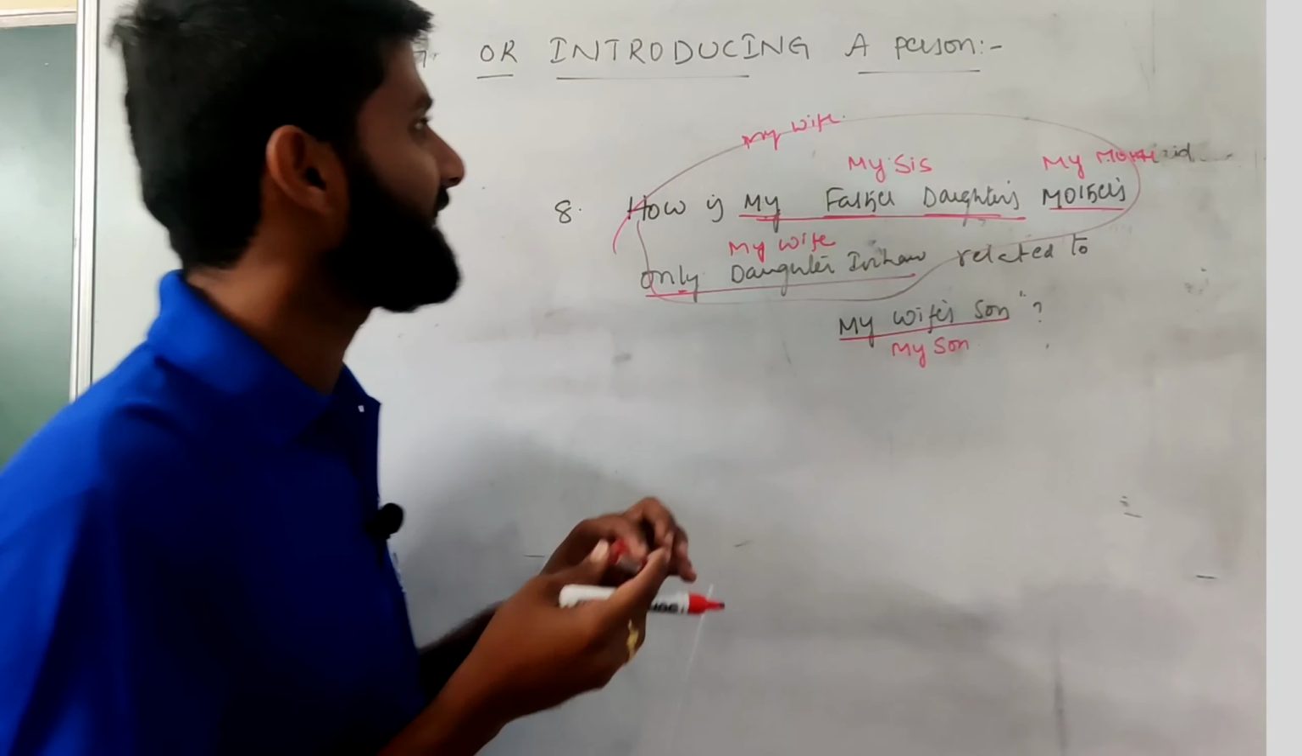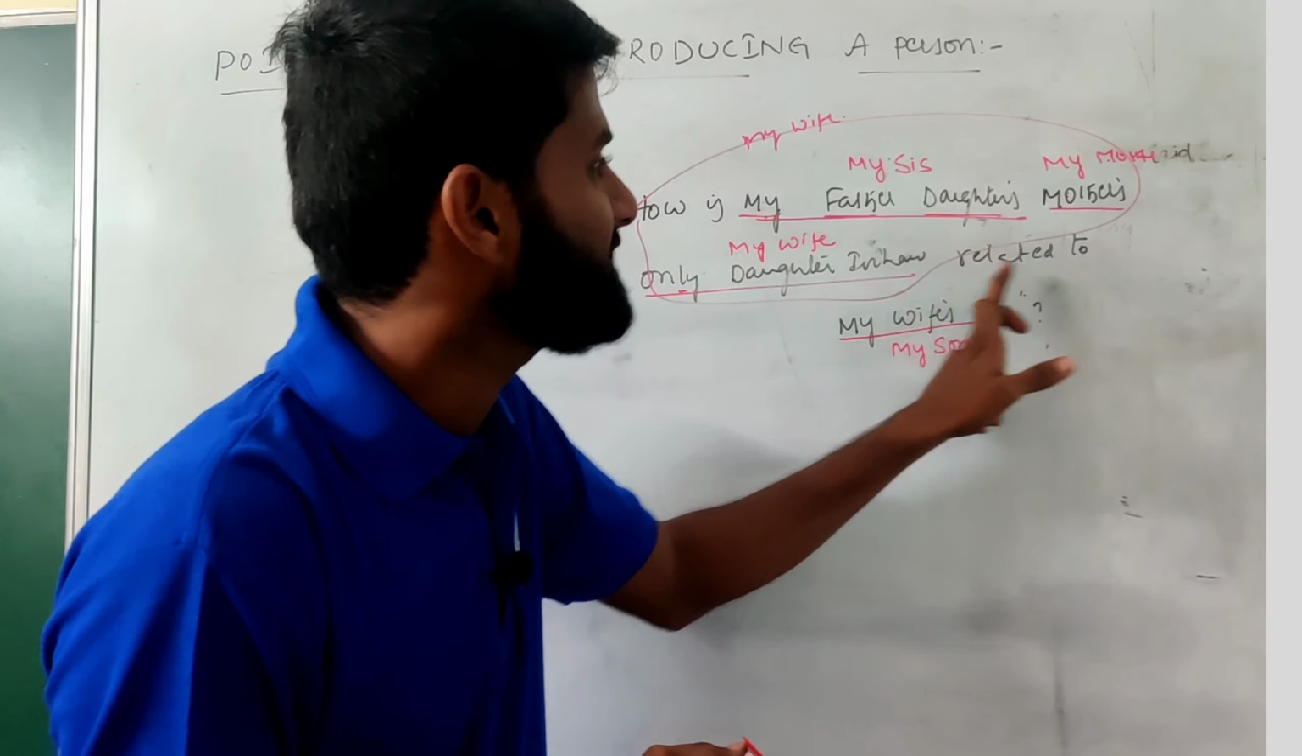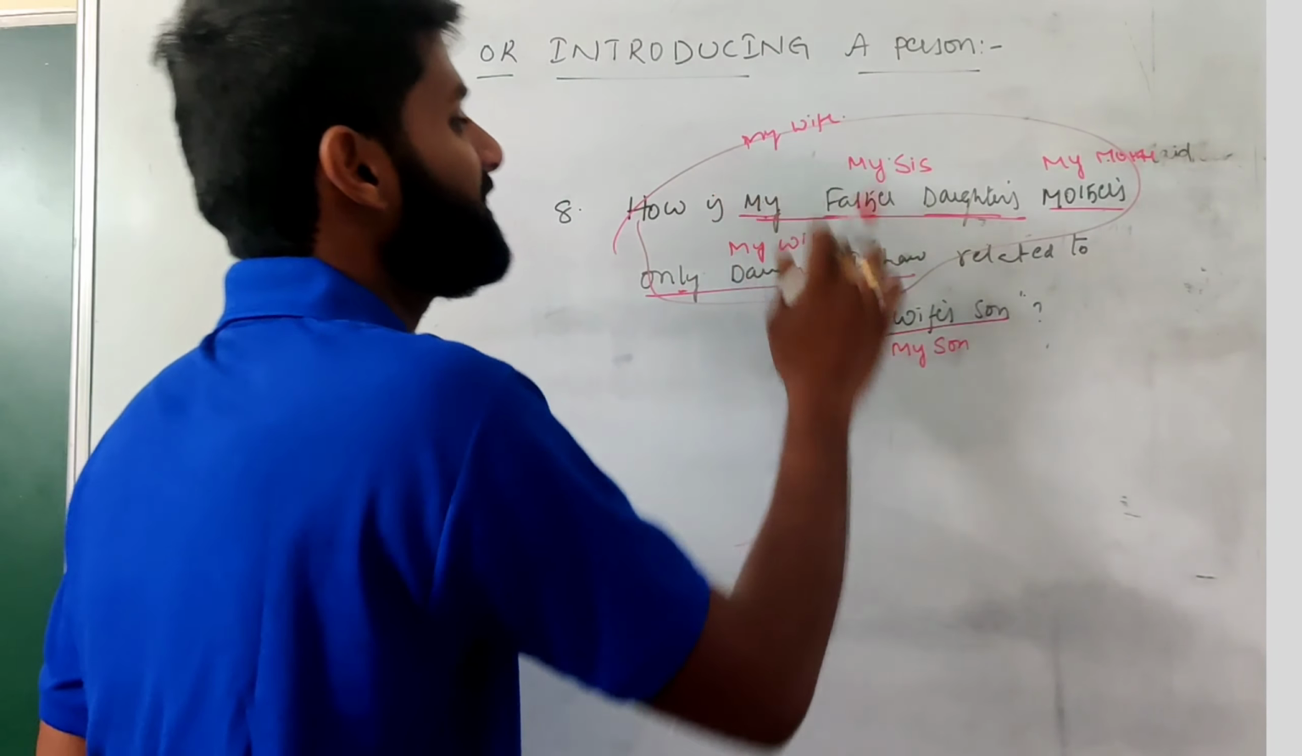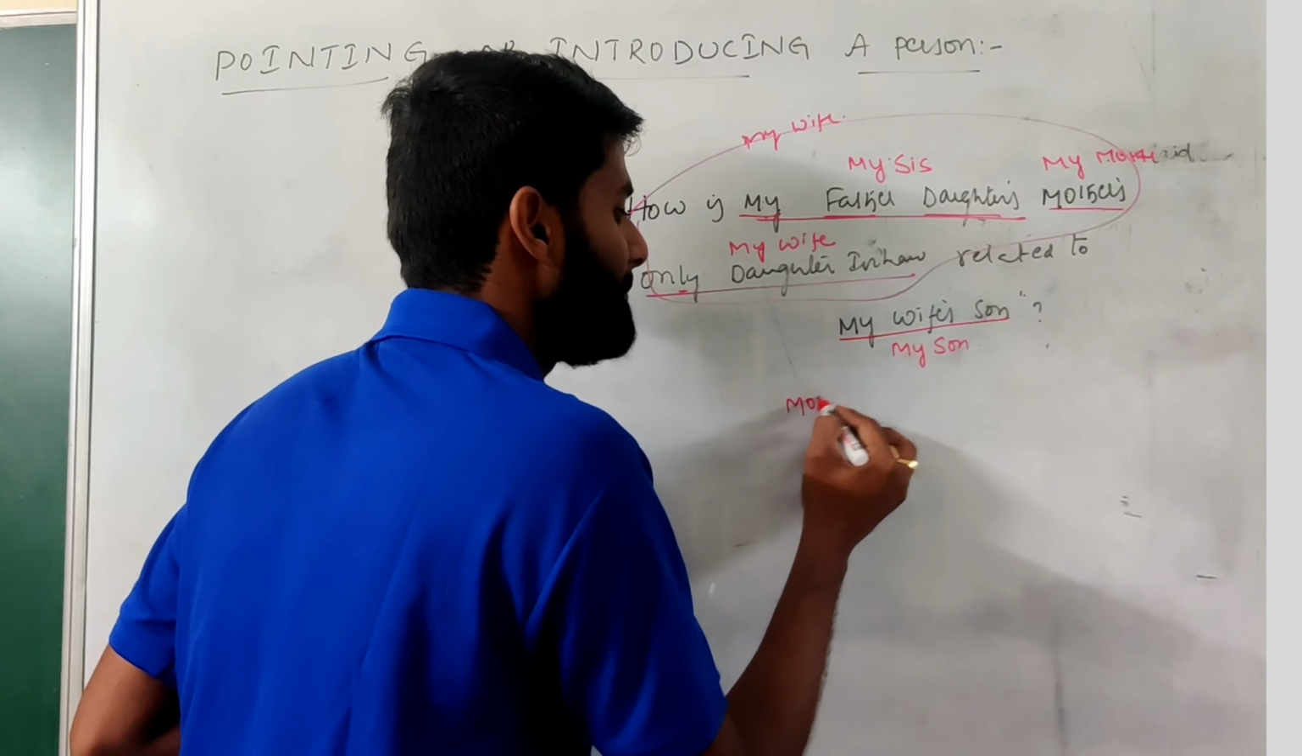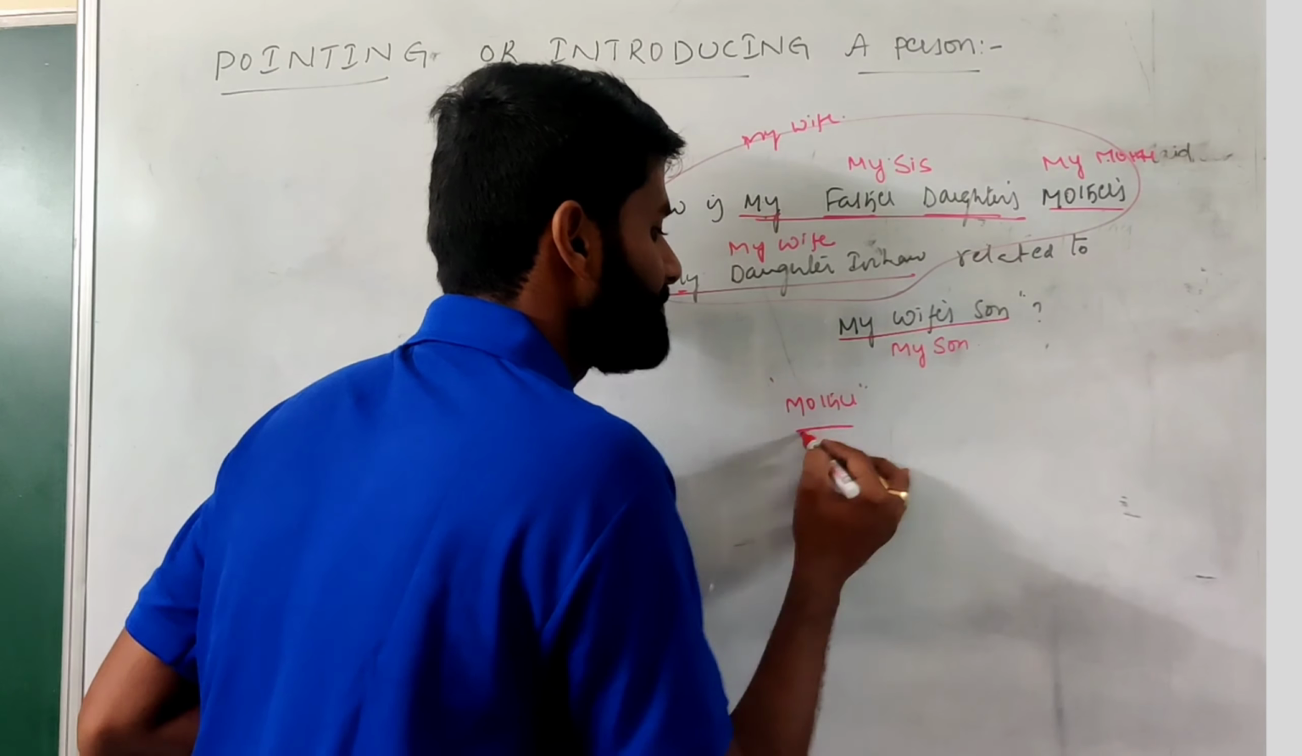Then read the line. See, my wife is related to my son. My wife is related to my son as a mother. So answer is mother.